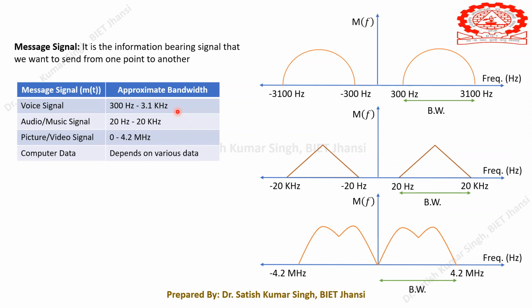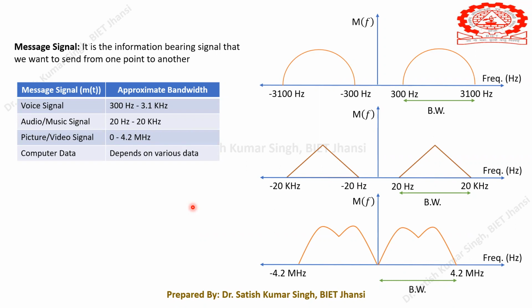If we have any sinusoidal wave with a period capital T, then its frequency will be 1 upon T. Similarly, each and every signal will have a certain fundamental frequency.